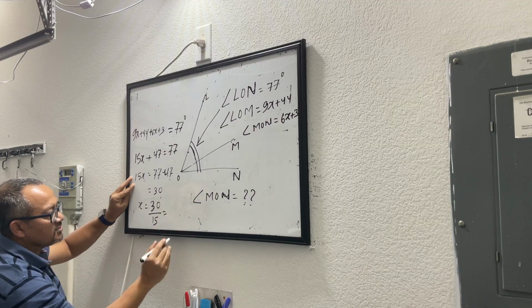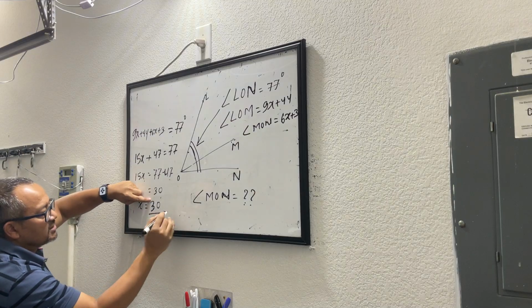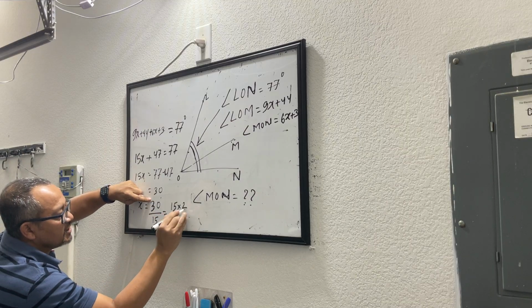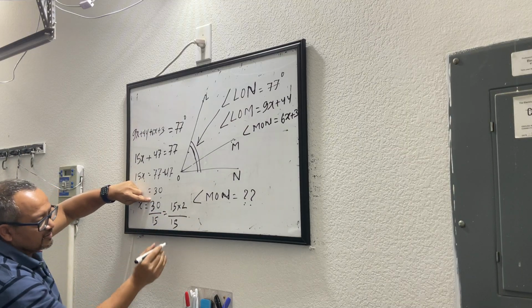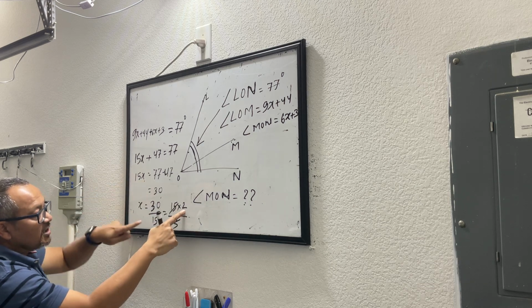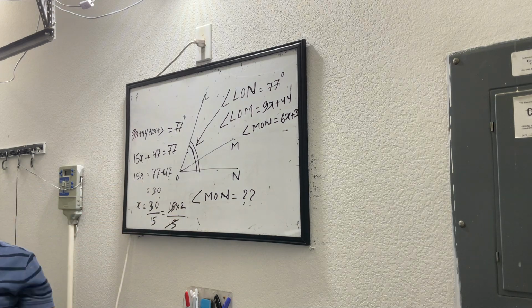So time for you guys to do some tic-tac-toe. 30 is 15 times 2 and 15 is 15. You got the value of x equal to 2 and you are not done yet.